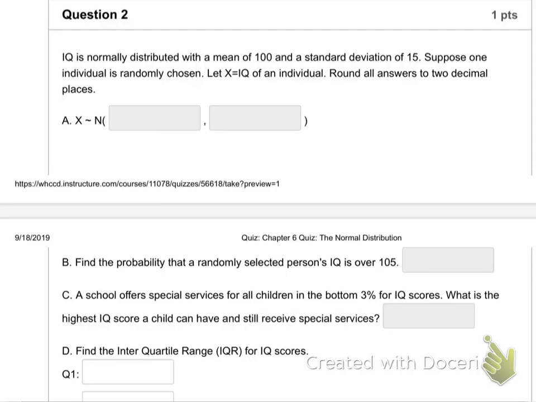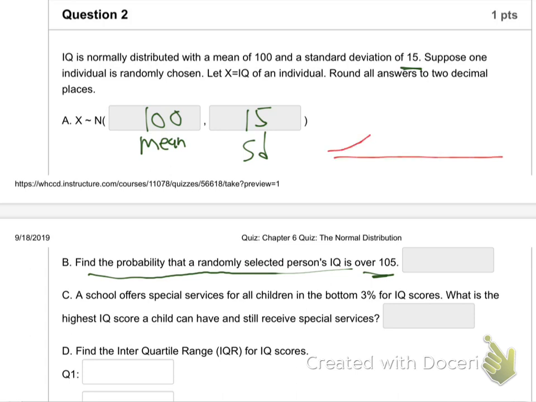Question 2. IQ, normally distributed. Well, here's the mean. The mean's 100. Average IQ, standard deviation 15. I think those are right. Type into Google or whatever: the IQ test thing has an average of 100, standard deviation of 15. Find the probability that a randomly selected person's IQ is over 105. Over 105. So you know the deal.